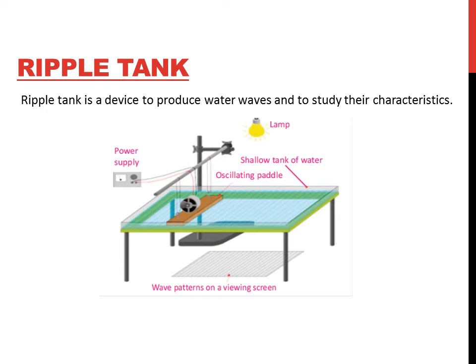The crest and trough of the waves appear as bright and dark lines, respectively, on the screen. There is a precaution while using a ripple tank: there must be only one lamp and it should be exactly over the table. Otherwise, the wavefronts will not be straight and the crest and trough appear differently. And there should be only one lamp in the room.